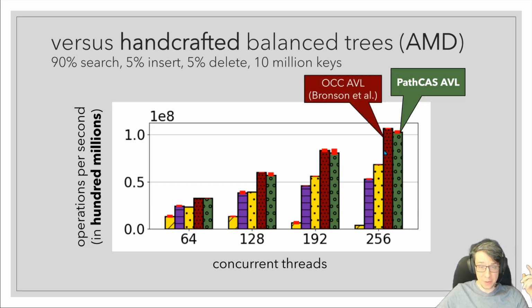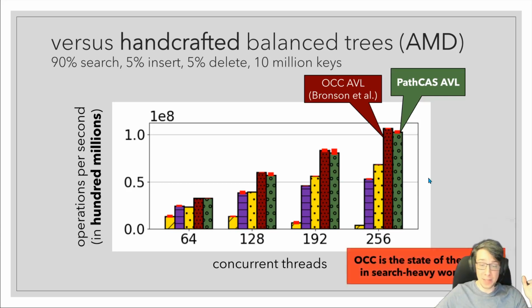This one that's faster than us is the optimistic concurrency control-based AVL tree of Bronson and others. This really represents the state of the art in binary search trees for search-heavy workloads. We also compared with a bunch of other handcrafted algorithms, most of which I'm not showing here because they weren't as fast as Bronson. I want to highlight a couple of other algorithms here.